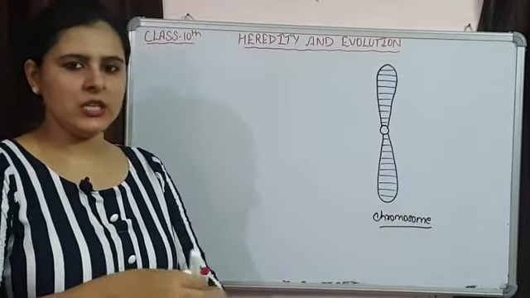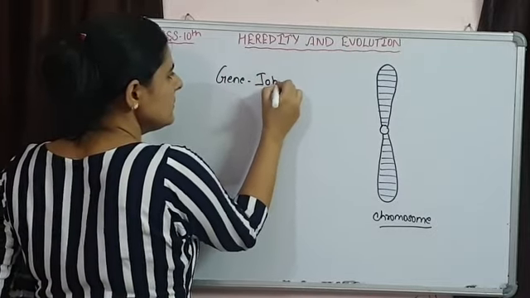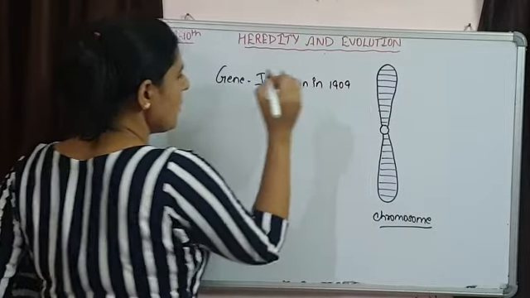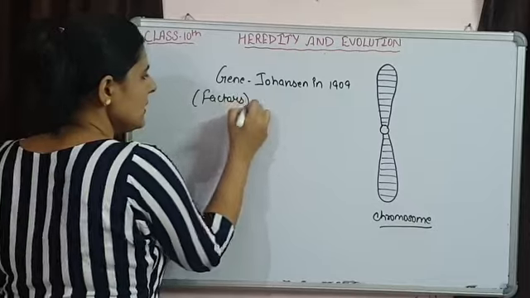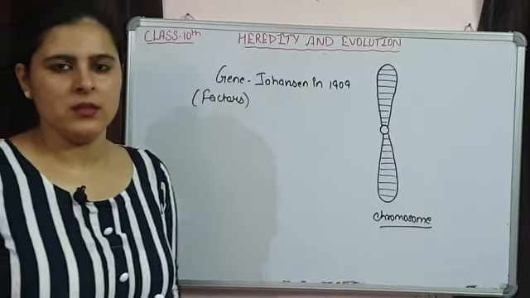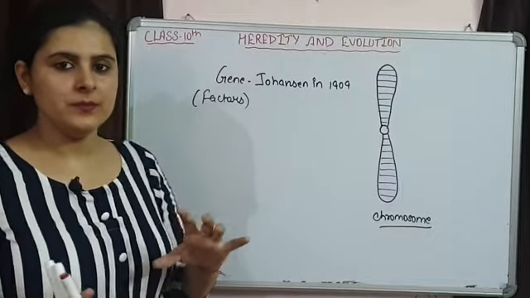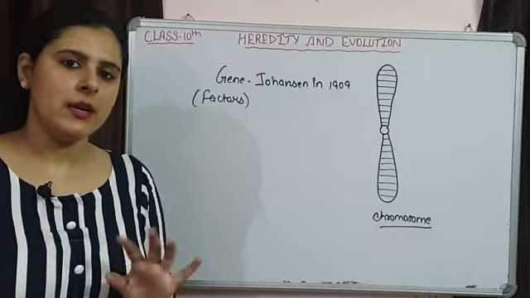Now the term gene was introduced by a scientist, Johansen, in 1909, and what did Mendel call these genes? Mendel called these genes factors. We know that a gene controls a character, and Mendel said that a factor is responsible for controlling a character.